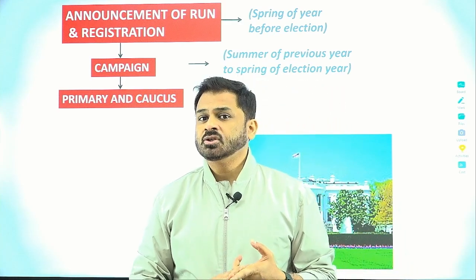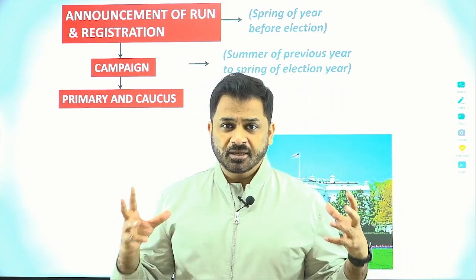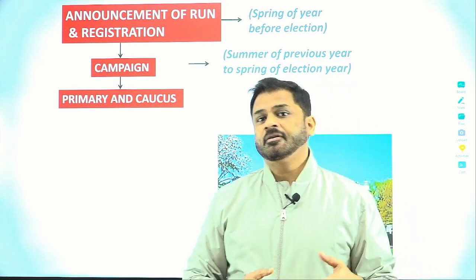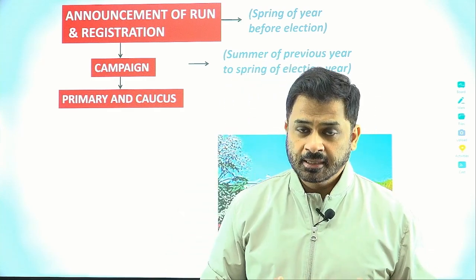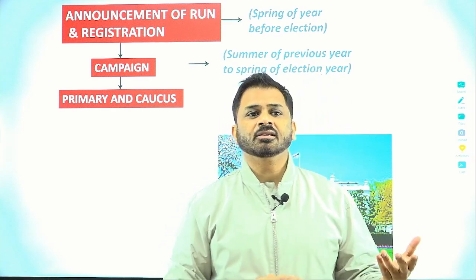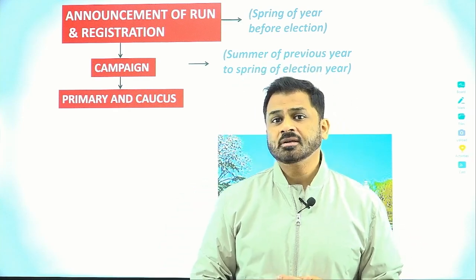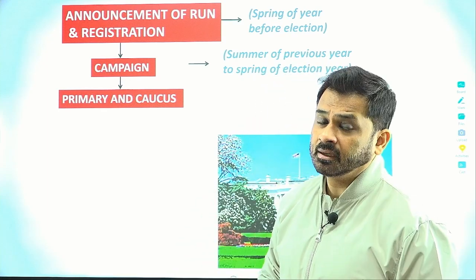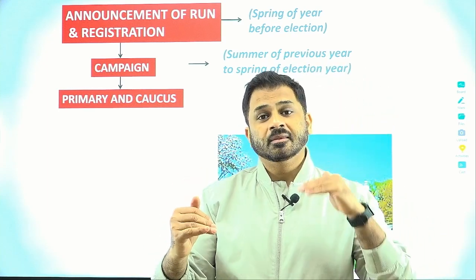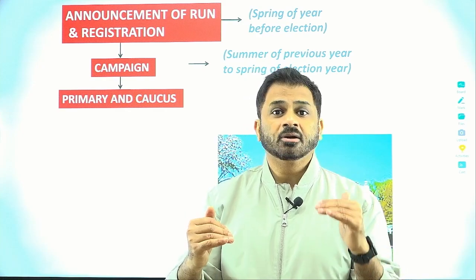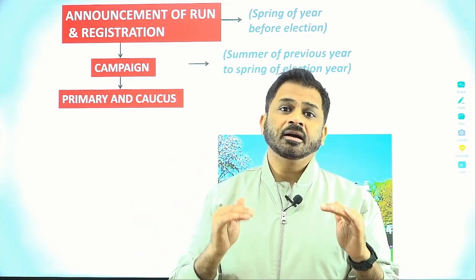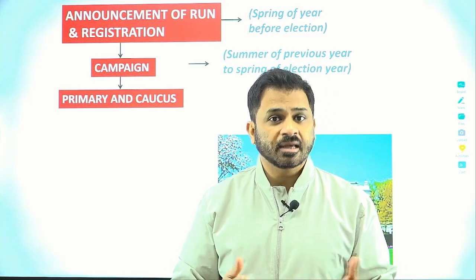Now when we say party over here, what we mean is the major political parties, that is the Republican Party and the Democratic Party. They finalize their candidates through this process. Other minor political parties may decide their candidates by some other process also. It is not necessary that they will hold a national convention. So the first step is the primary or the caucus, and the second step would be the conduct of a national convention. Both the parties will separately conduct these to finalize their candidate.